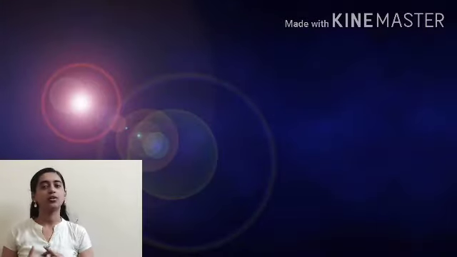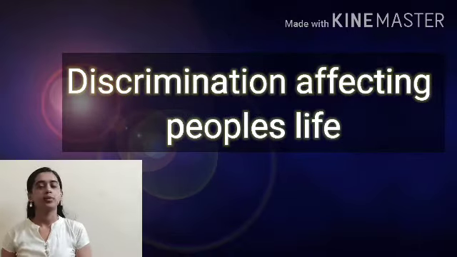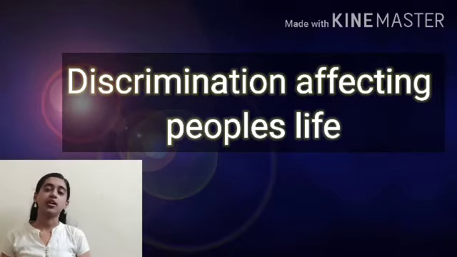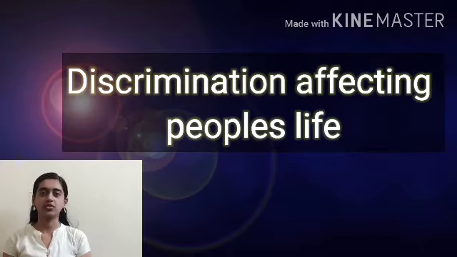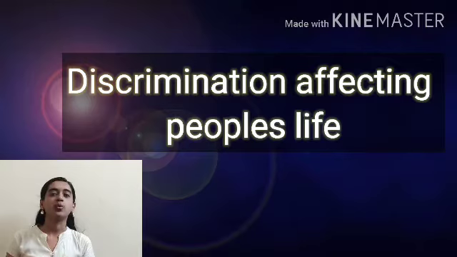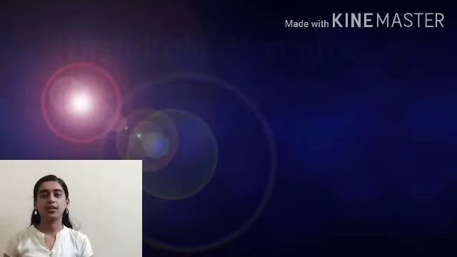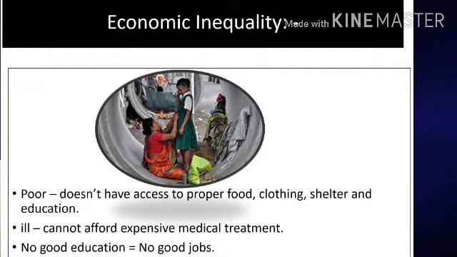We have seen how discrimination is affecting people's lives. So as we have discussed all the discriminations, right, what are the bases for discrimination. Now one major problem that is caused by these is economic inequality. Okay, and we can say that all people are also not treated equally. That means the people who are socially backward, who don't have equal status in society, them we consider as socially backward. So such people who are socially backward are also economically backward.